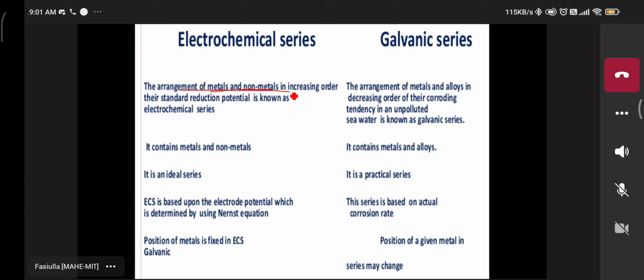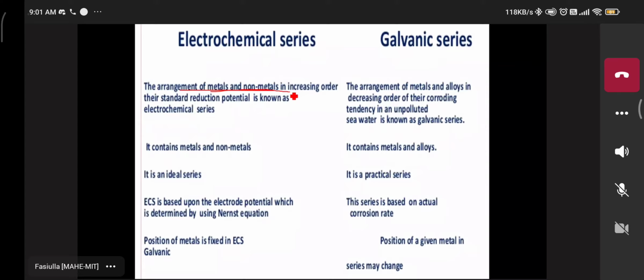There the standard reduction potential is known as the electrochemical series. So now this metal and the non-metal we can compare together with the standard reduction potential, using which electrodes we have chosen.